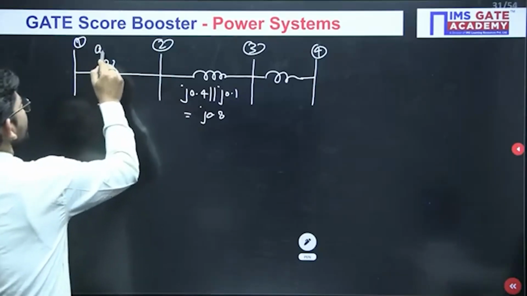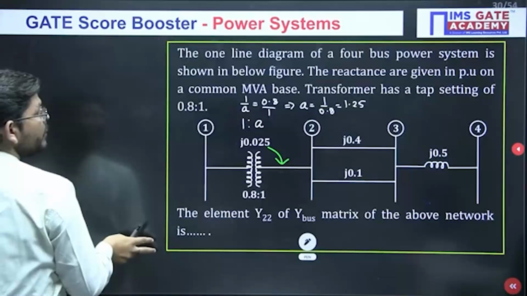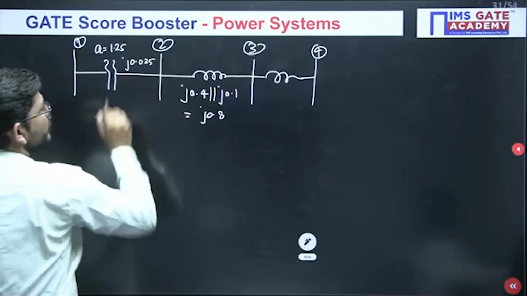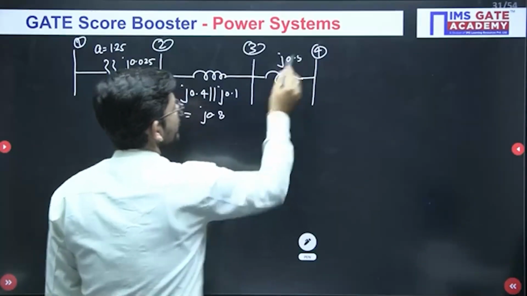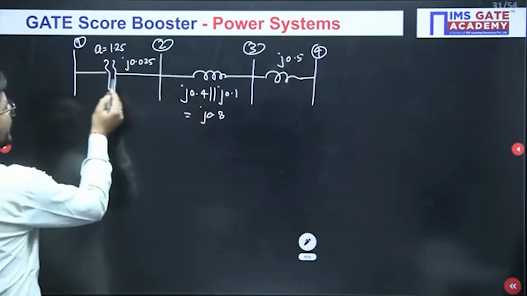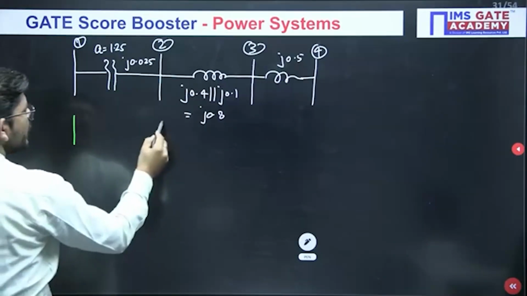And what do we have here? We decided that the value of A is 1.25, and what is the impedance given? J0.025. And what is this? J0.5. Now, when you replace this, what will be the value here?